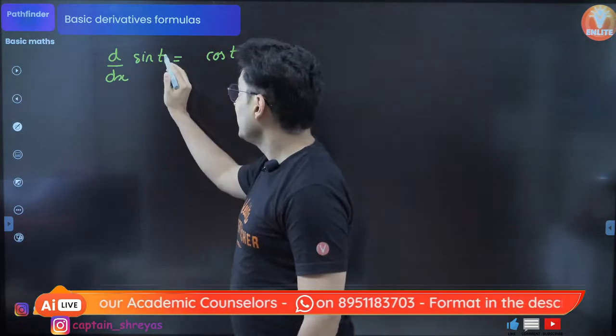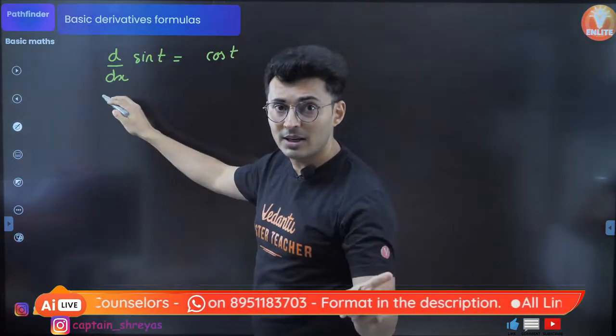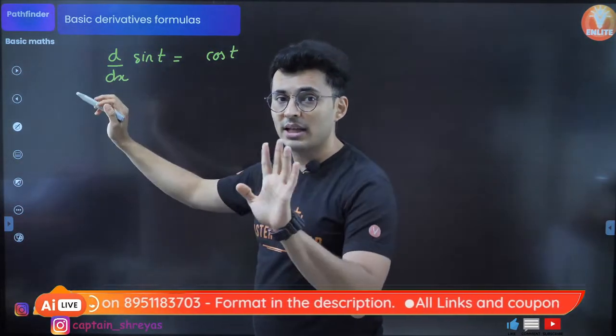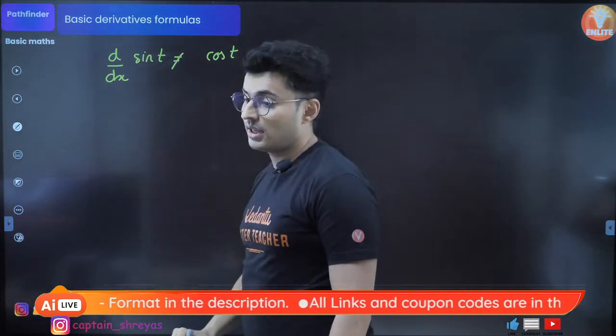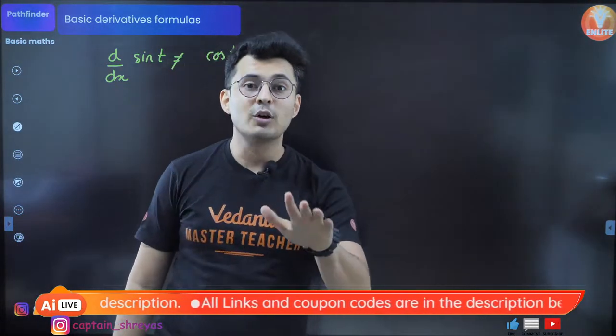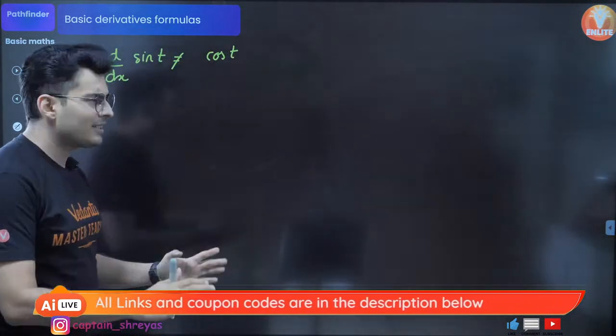This is not correct. When one is a variable like t and the other is a variable like x, the variables are not the same, so you cannot simply take the derivative. So this is not cos t. When this happens, what will you do? You have to use the chain rule. And the chain rule is very simple.